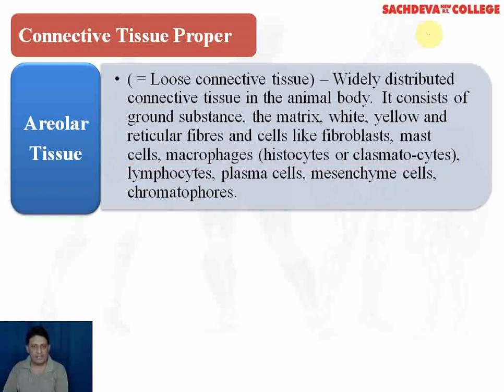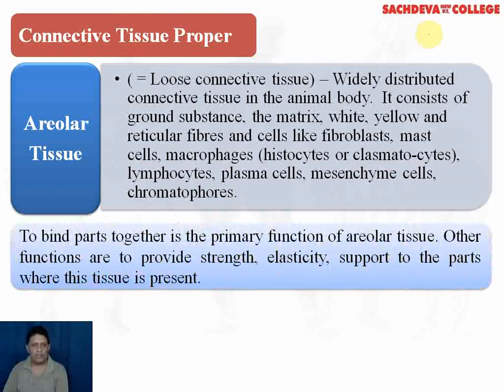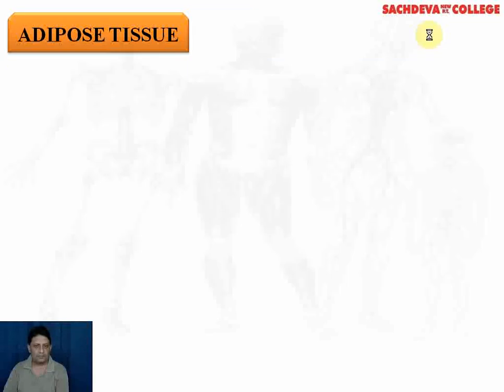These are the various cells which are present inside areolar tissue. As it is present throughout the body, therefore its main function is to bind different parts of the body together. It also provides strength, elasticity, and support to various parts of the body.